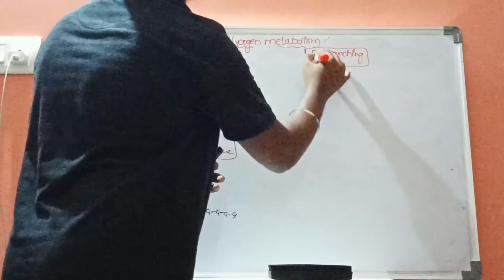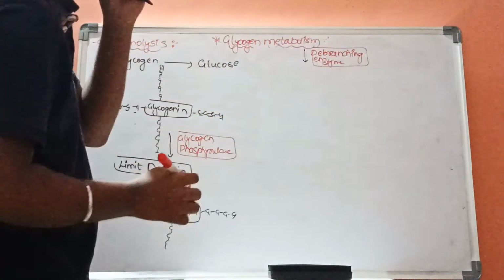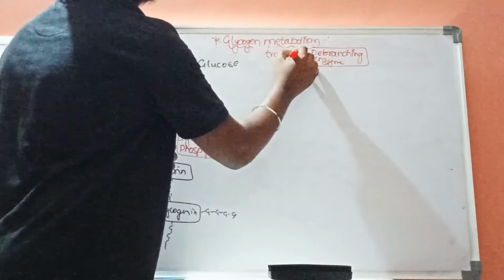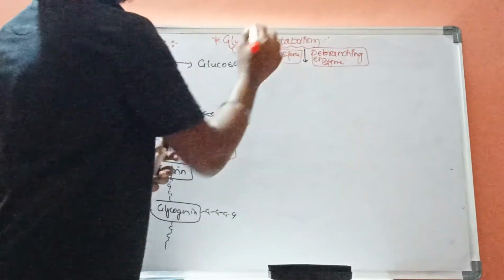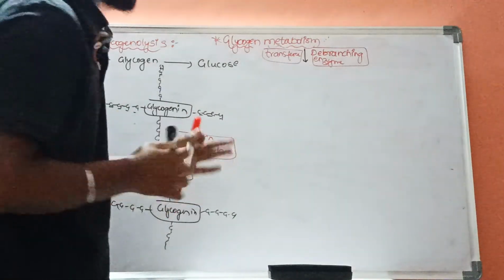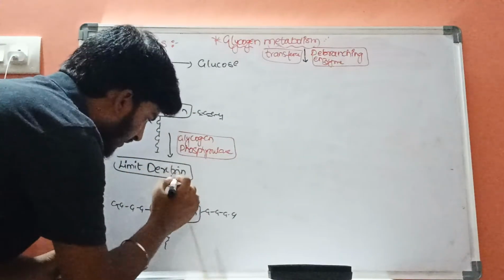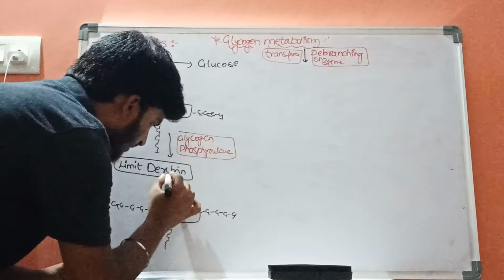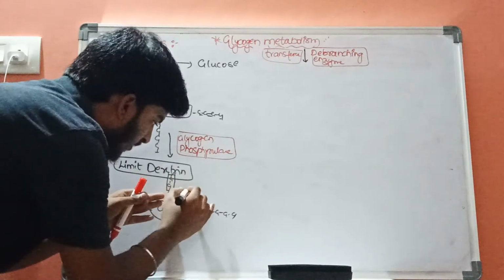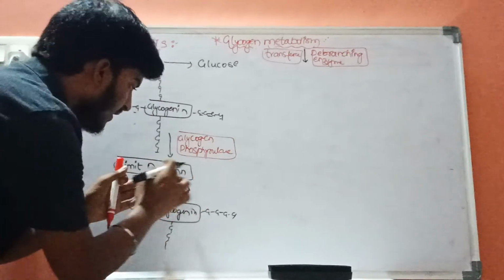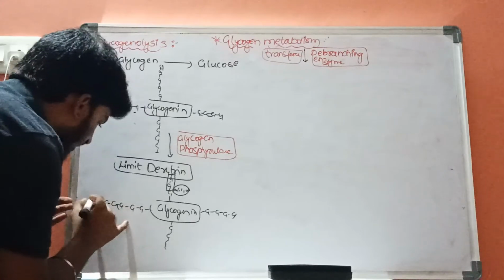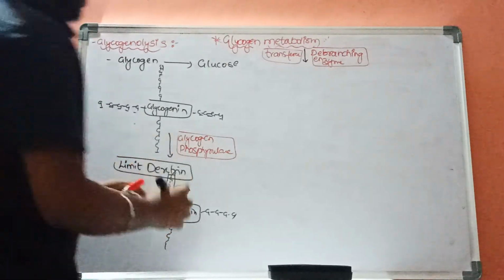There are two important functions of debranching enzyme. First one is transferase. What is the action of transferase? The action of transferase is it will take these trisaccharides from alpha 1,4 from this round molecule to the linear molecule. It will attach at this position. Now the structure can be given as